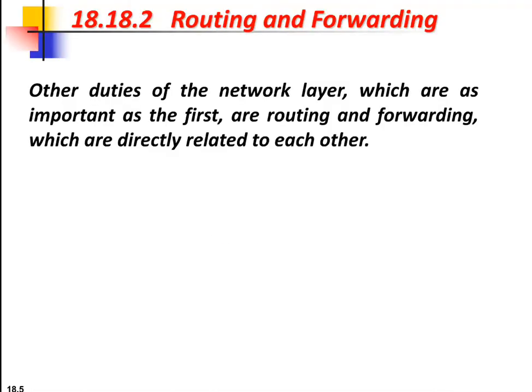Next, the second service or the second duty is said to be routing and forwarding. This duty of the network layer is as important as the first one, and these are directly related to each other. The network layer is responsible for routing the packet from the source to the destination, or finding the best route among the possible routes. To find this best route, routing protocols are used, and here the decision making tables, also called routing tables or forwarding tables, are created for each and every router.